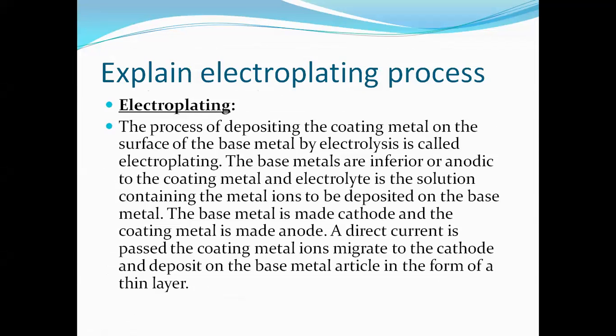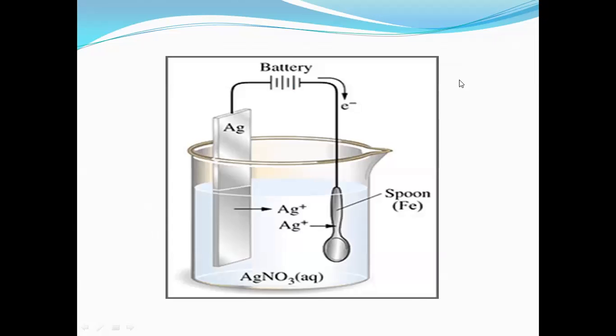It's very, very important. What is known as electroplating? In electroplating, you see the coating of a metal on the metal surface under electrolysis conditions. And it is also known as a corrosion controlling method. Now here I'm taking an iron spoon.